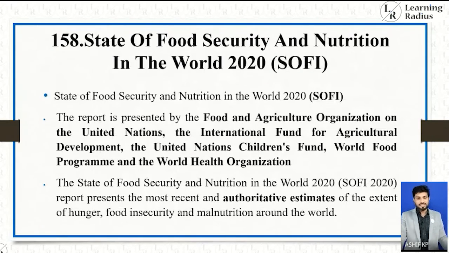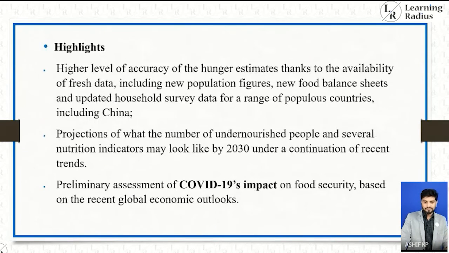So here the discussion is about the State of Food Security and Nutrition in the World 2020, SOFI. It's very significant, and the report is presented by the Food and Agriculture Organization of the United Nations, the International Fund for Agricultural Development, United Nations Children's Fund, World Food Programme, and World Health Organization.